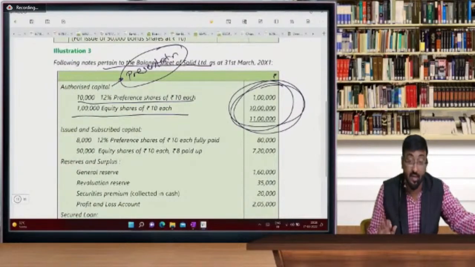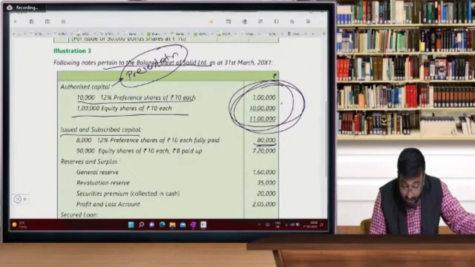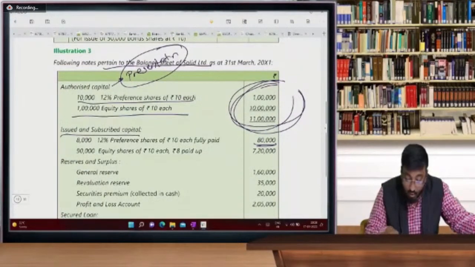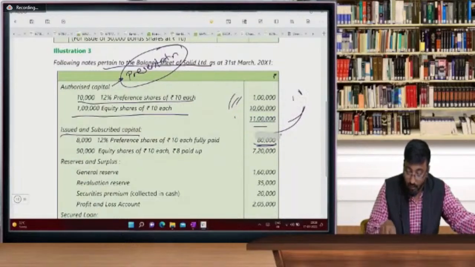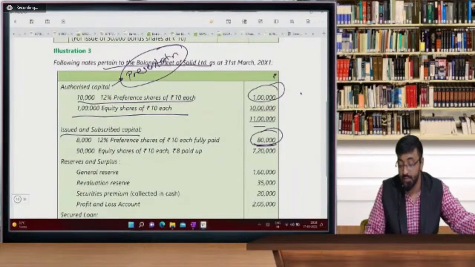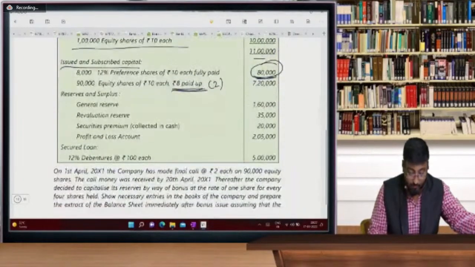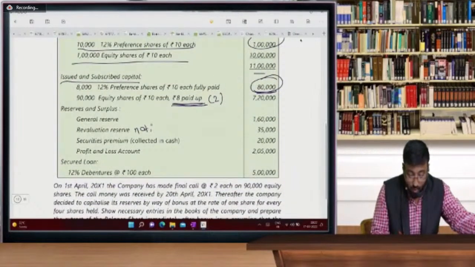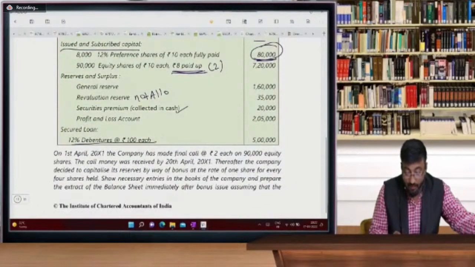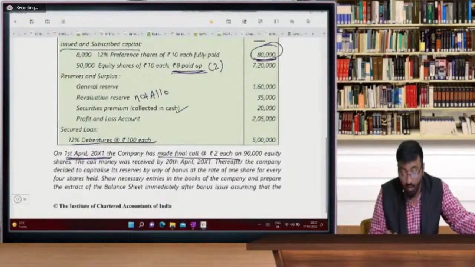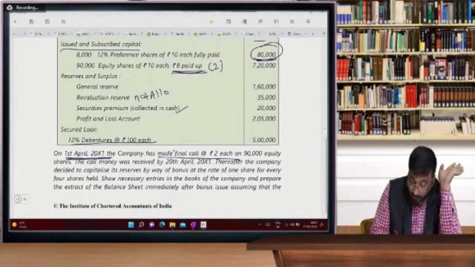So 11 lakhs. You see, your issued capital is 80,000. It is below the limit. Your preference share capital, you can check here, is 1 lakh, but your issued capital of preference shares is 80,000. Similarly, this is 8 paid up. 8 paid up means 2 you have to call. General reserve and revaluation reserve are not allowed for bonus. Securities premium allowed, P&L allowed. Securities premium, secured loan, 12% debentures. Wait. Now on 1st April, the company made a final call, not in the form of bonus shares. Remember, not in bonus shares form.